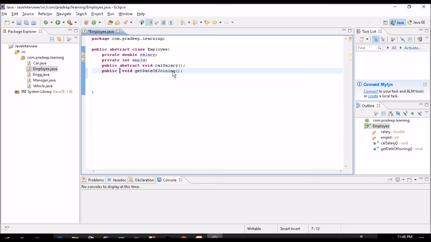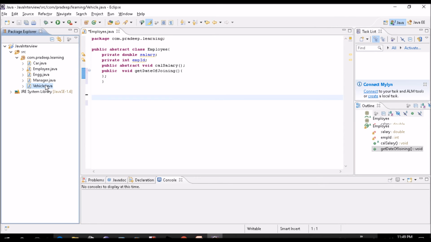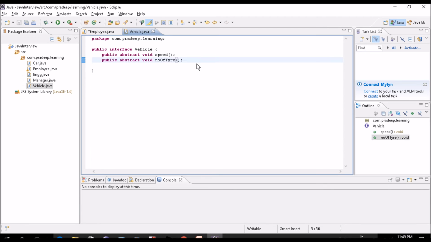So if suppose you want this to define, you can define it. The compiler will not give any error. So you can write this. But I have an interface also. So here if you do like this, that means you are defining anything. In that case, it is not possible.